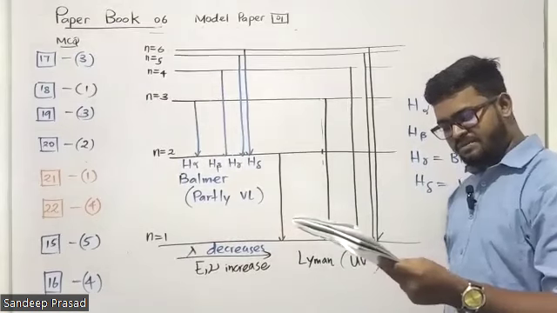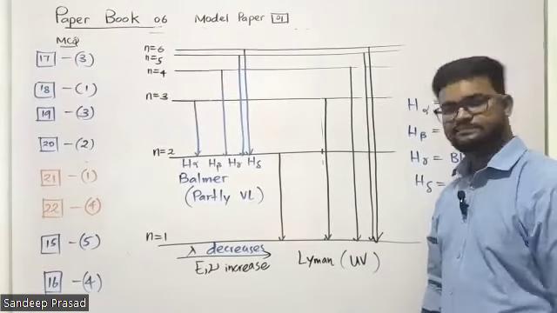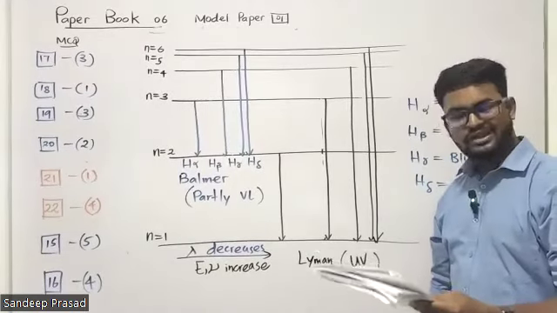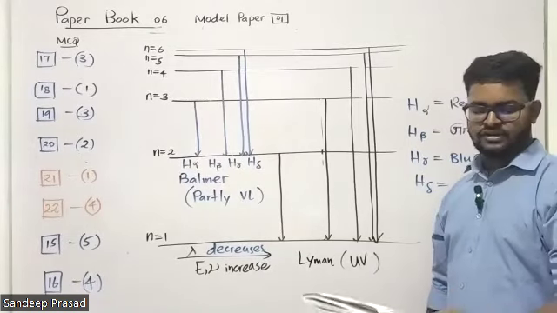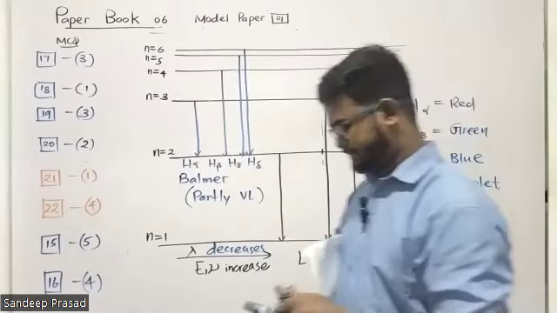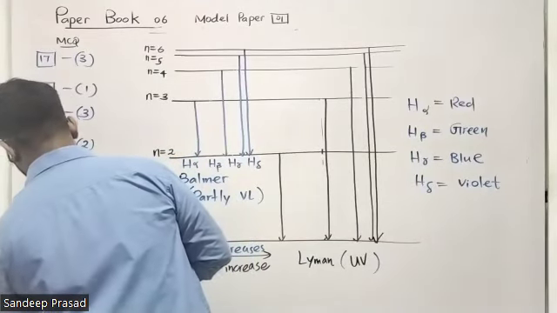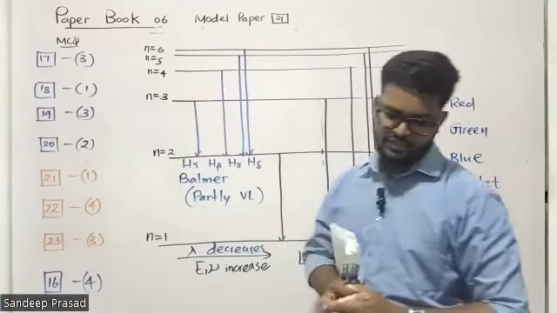The second statement, that the Lyman series belongs to a region with a higher wavelength, is wrong. So for question number 23, the first statement is correct and the second one is wrong. The answer is the third one. Very simple question from the hydrogen emission spectrum. Very easy.